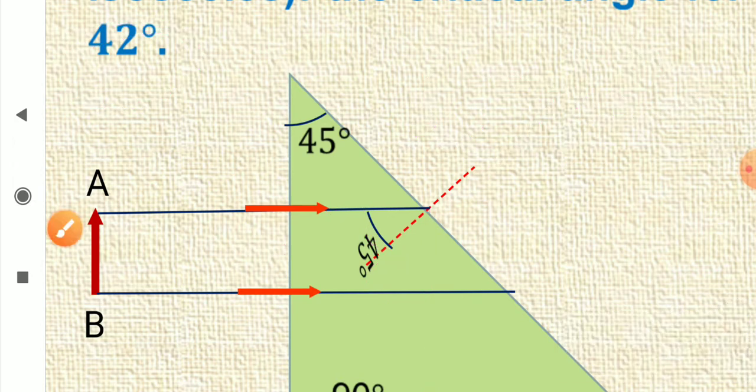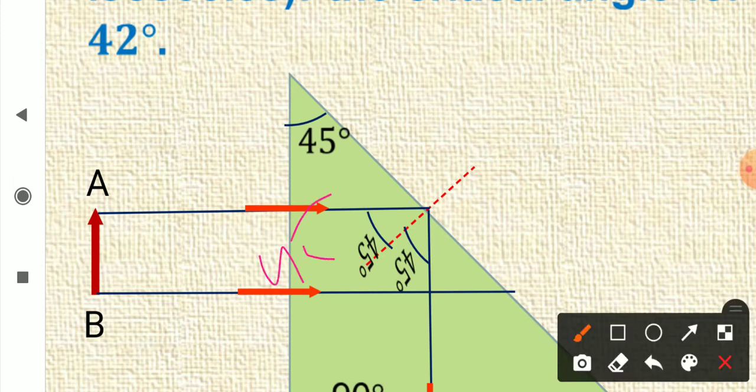And if that happens, you can see, this is 45, this is also 45, so the total becomes 90 degree. That means this reflected ray is parallel to this object or parallel to this side.